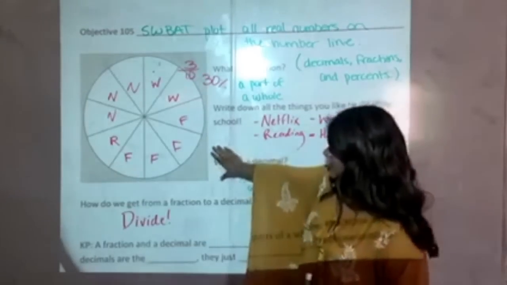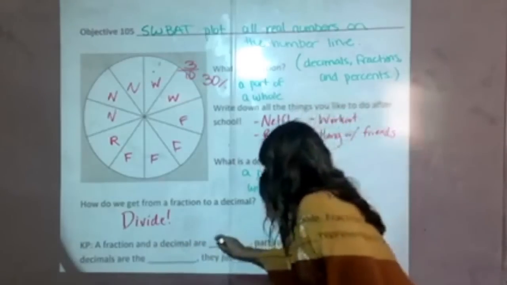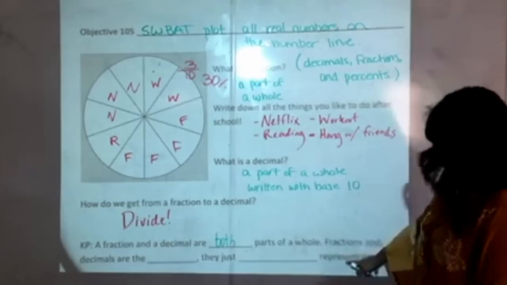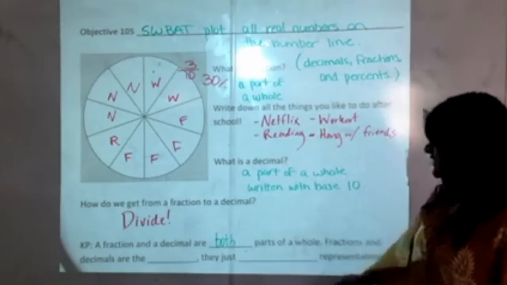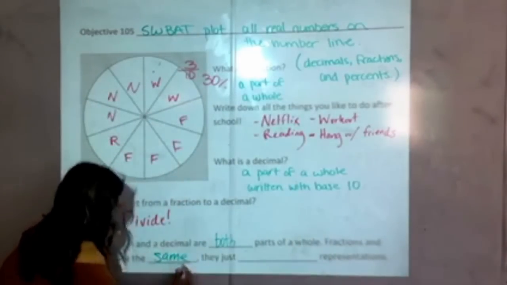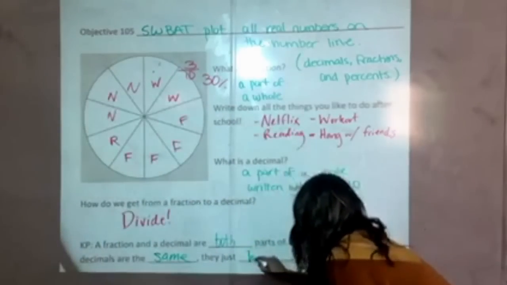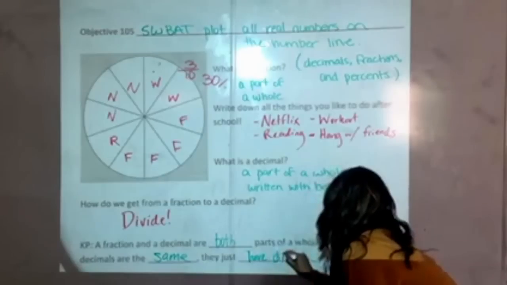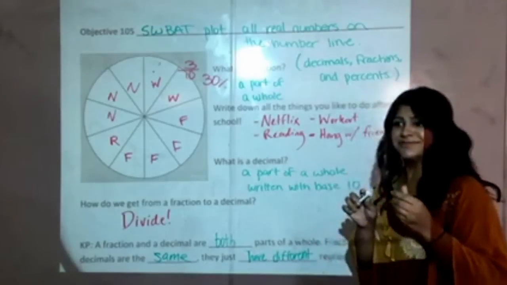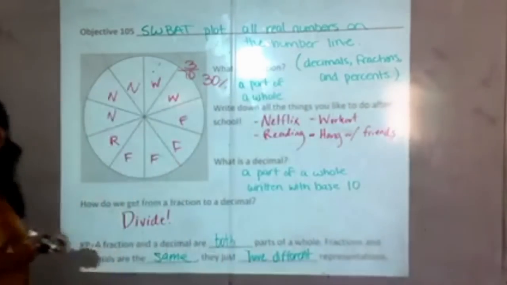So going off of this diagram, we can make a key point that a fraction and a decimal, they are both parts of a whole, right? And this is a little bit repetitive, but fractions and decimals are the same. They just have different representations. Wardrobe change. Same value. Same person. Whatever looks better to you.